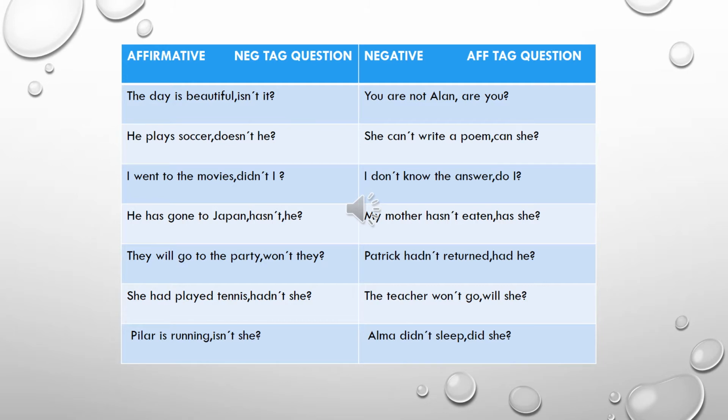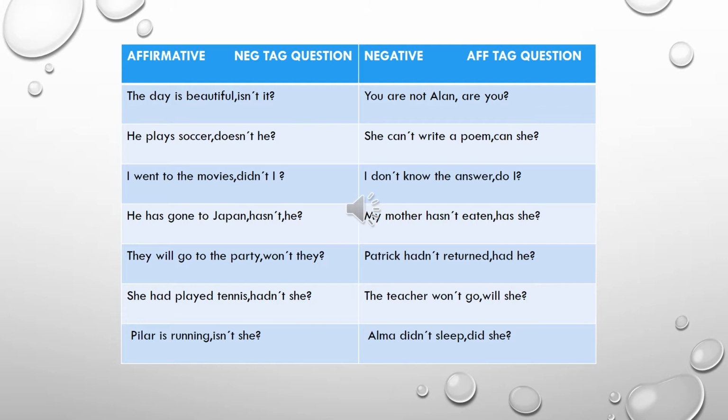Let's do the sentences on your left side. The sentences are affirmative, so the chat questions are going to be in the negative form. Let's do number 1. The day is beautiful. Is. Pay attention to the verb is, okay? Is affirmative, simple present. So the chat question is going to be isn't it? Because we're talking about the day. The day is it. So the day is beautiful, isn't it?